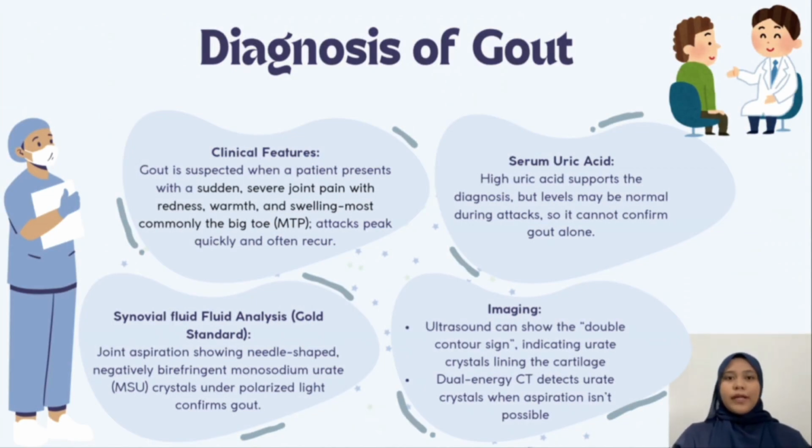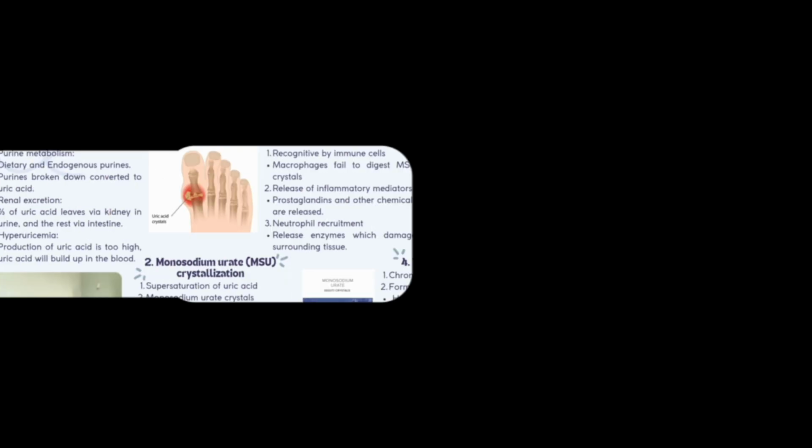Okay, next I will explain the diagnosis of gout. First, we look at the clinical features. Gout is suspected when a patient presents with a sudden onset of severe joint pain, accompanied by redness, warmth, and swelling. The most commonly affected joint is the big toe, also known as the metatarsophalangeal or MTP joint.